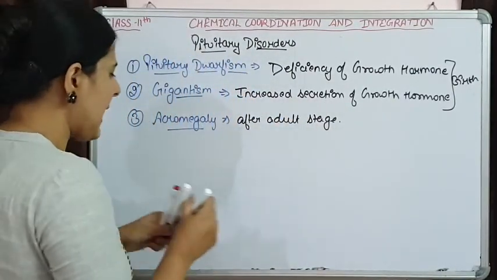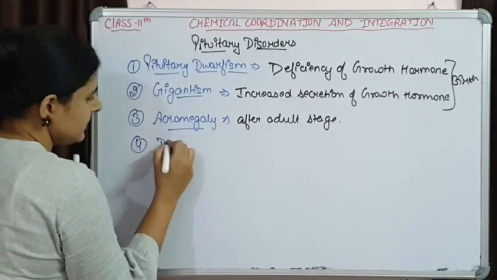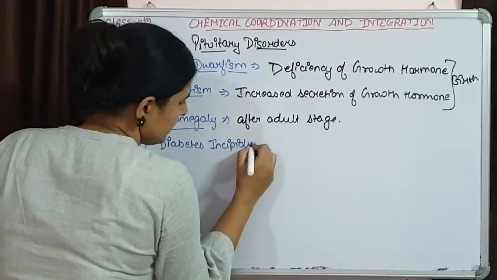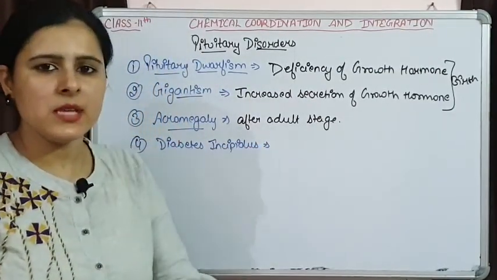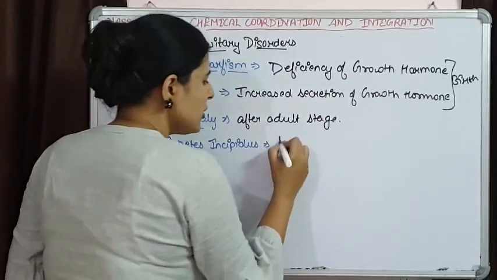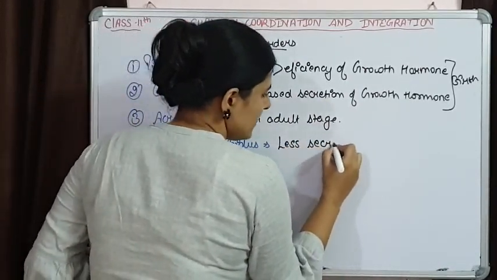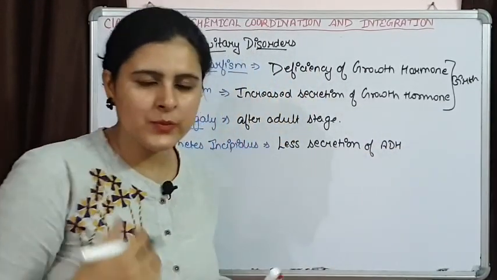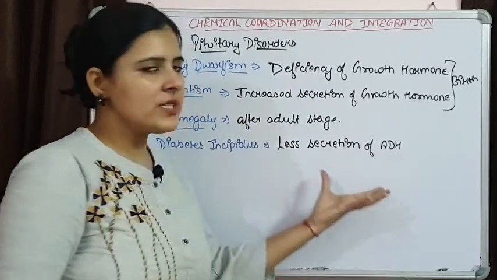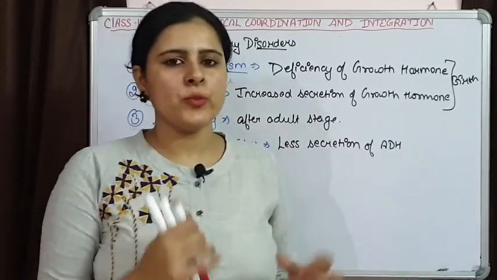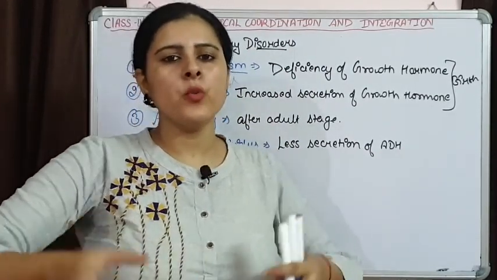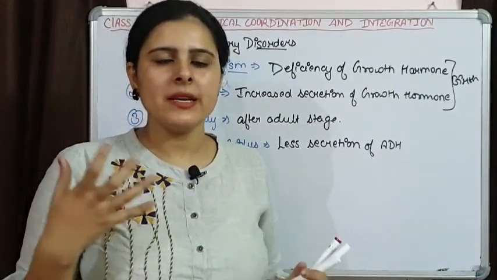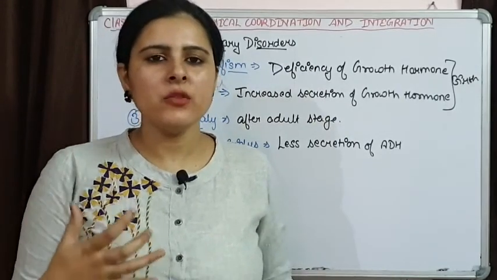Next one is diabetes insipidus. This diabetes insipidus occurs because of less secretion of ADH. ADH was promoting water absorption. So if there is a deficiency of ADH, water absorption will not be facilitated and more water of the body will be removed in the form of urine. That is leading to dehydration and excessive thirst.